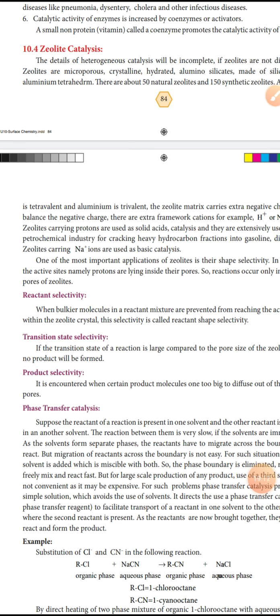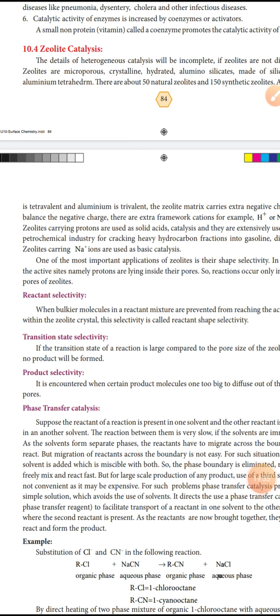The first two solvents are immiscible, and now we add a third solvent that is miscible with both. So the phase boundary is eliminated, and the reactants freely mix and react faster.